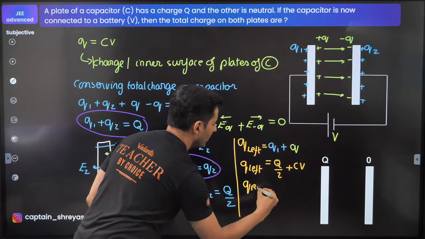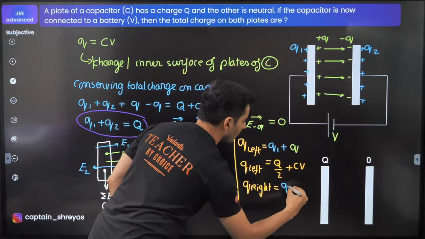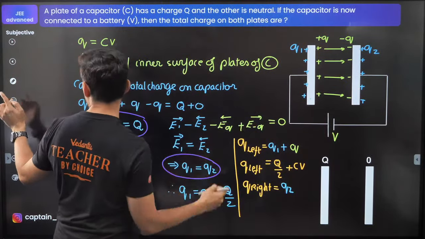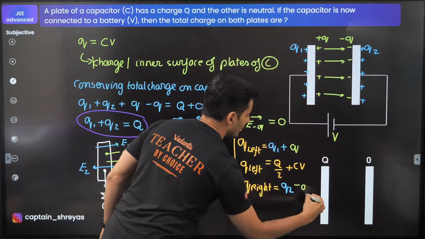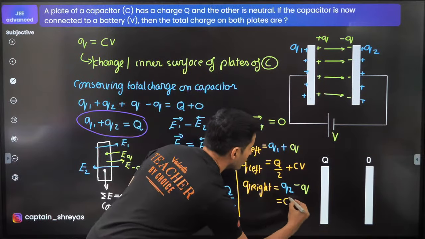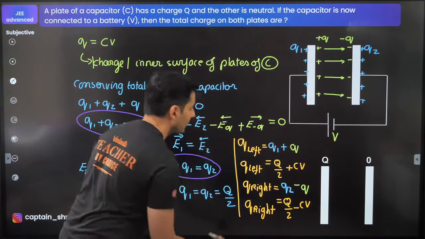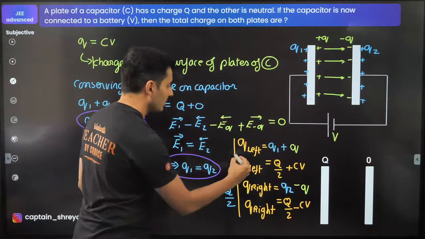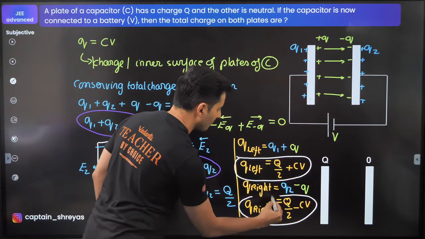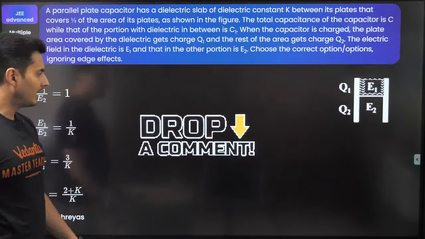Similarly, the charge on the right plate will be nothing but Q2 plus, actually minus, because there is a negative charge there. So minus that Q. So Q2 is Q by 2, so Q by 2 minus CV. So that is the charge on the right plate. So that's it. I think that is my answer. This is exactly what we were supposed to find. There you go. Q by 2 plus CV, Q by 2 minus CV. There we go. That's it.